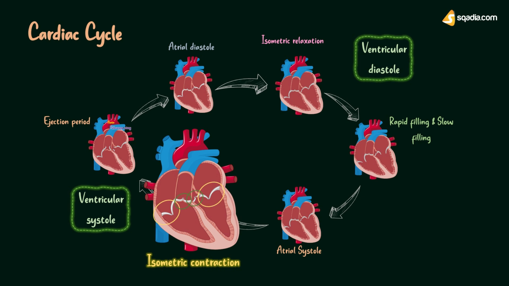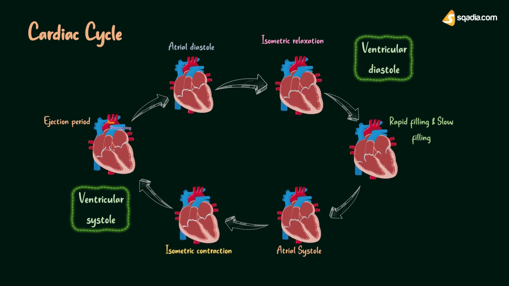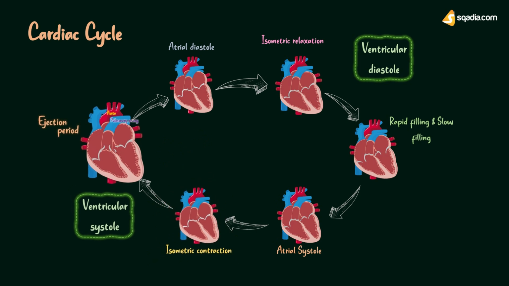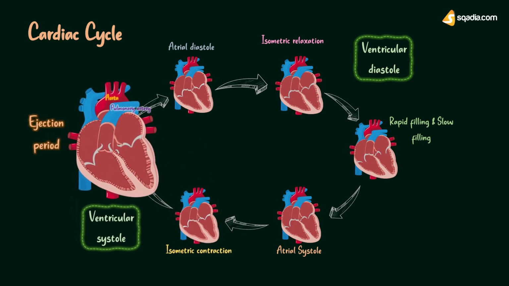Here, first comes the period of isometric contraction, in which without any change in volume, all valves get closed, and as a closed cavity pressure starts to rise inside the ventricles. When this pressure exceeds, then starts the phase of rapid ejection. In this phase, pressure in ventricles increases above the pressure in atria and the great vessels. So this pressure opens the semilunar valves, while the atrioventricular valves get closed.